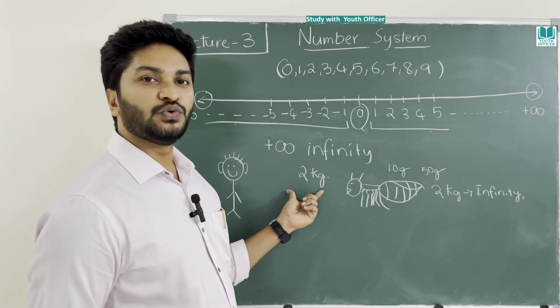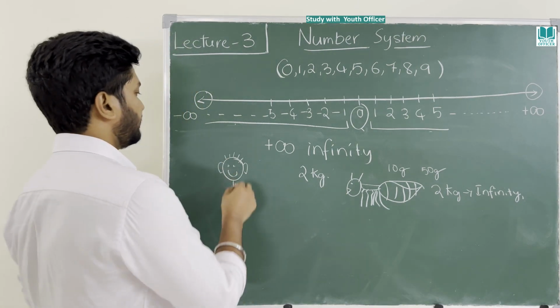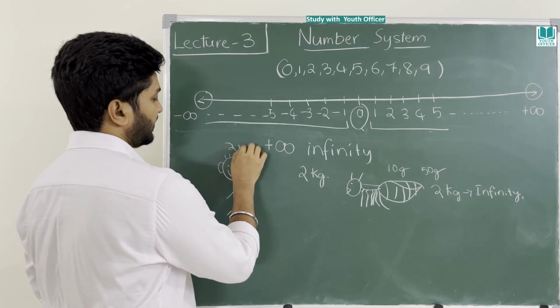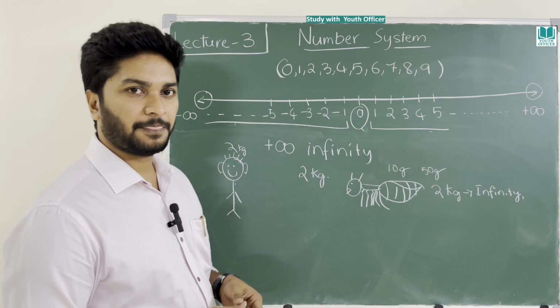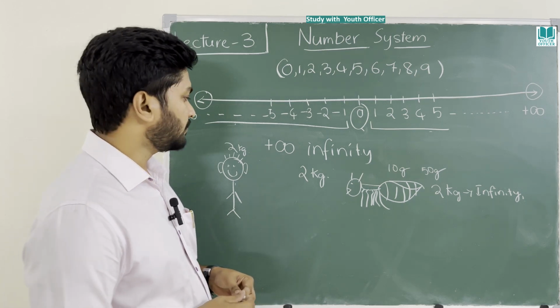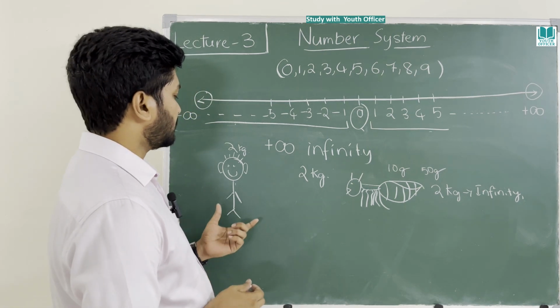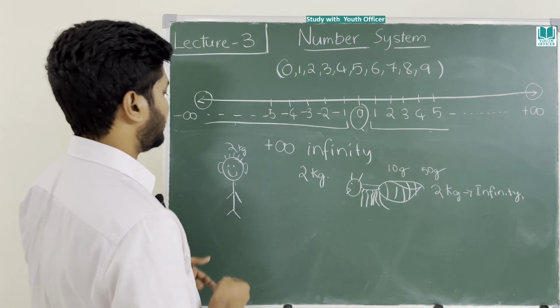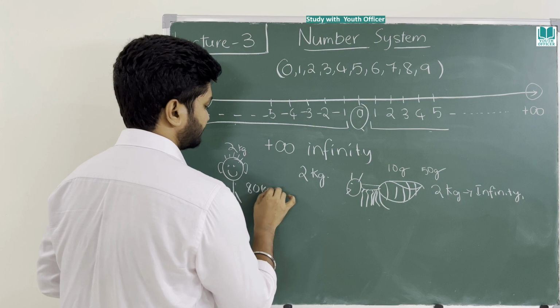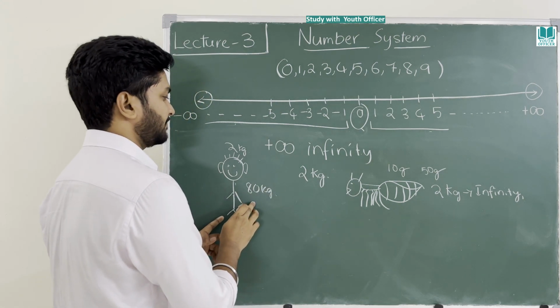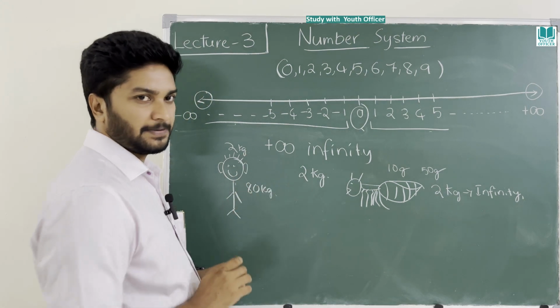If you keep this 2 kg on top of a human being, will it trouble him or her? No, right? Because compared to his weight, let us take 80 kg, 2 kg is nothing for him.